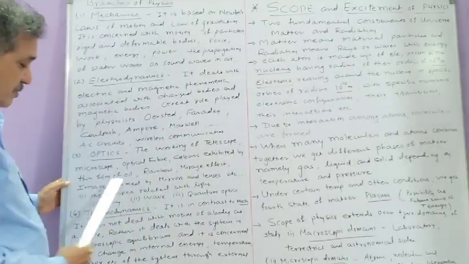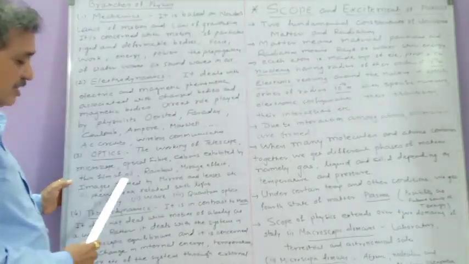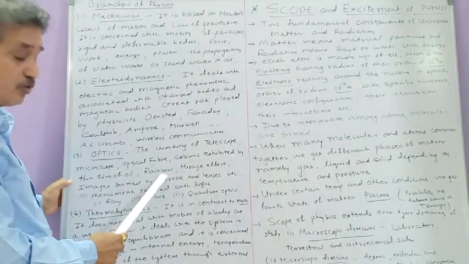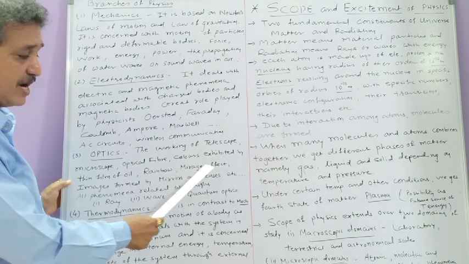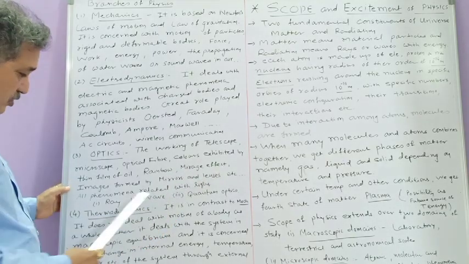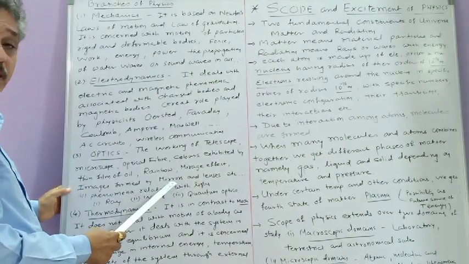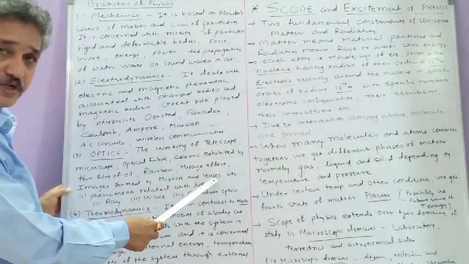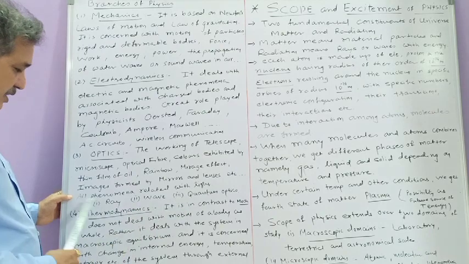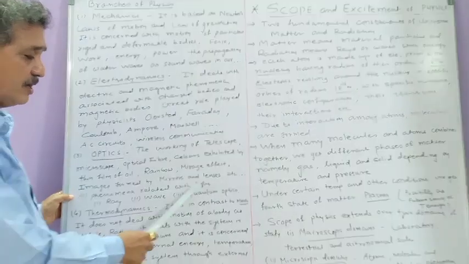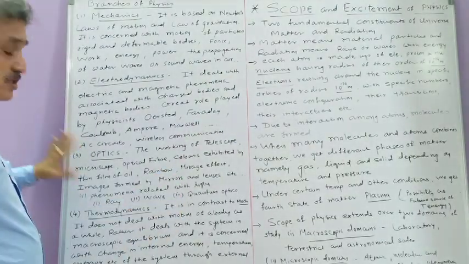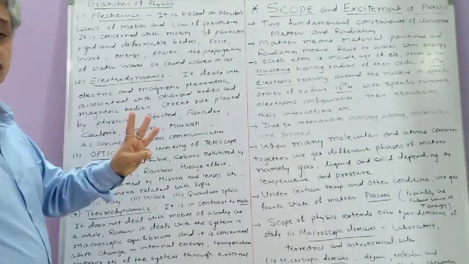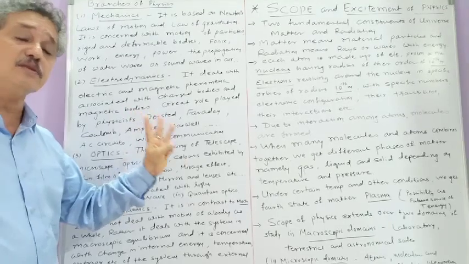And in monsoon season you sometimes see the rainbow, the mirage effect, which you have studied in lower standard. Image is formed by concave mirror, convex mirror, and by convex lens, concave lenses, etc., as well as all the phenomena related with light. So actually this is a main branch of physics. This branch of physics is divided into three branches.